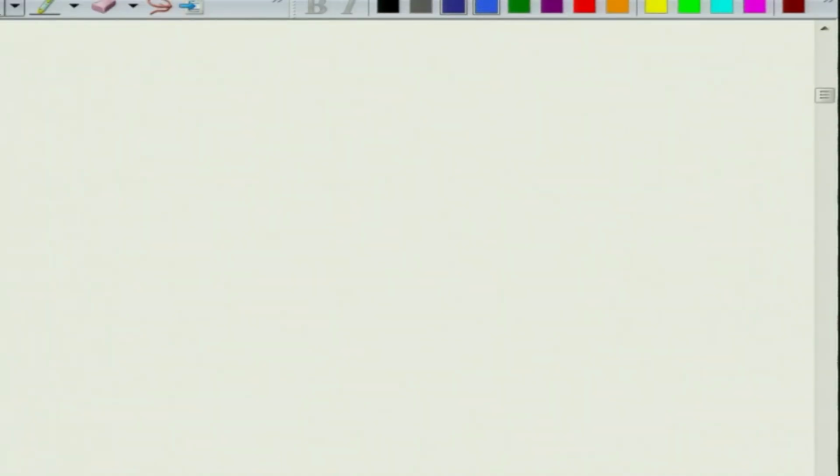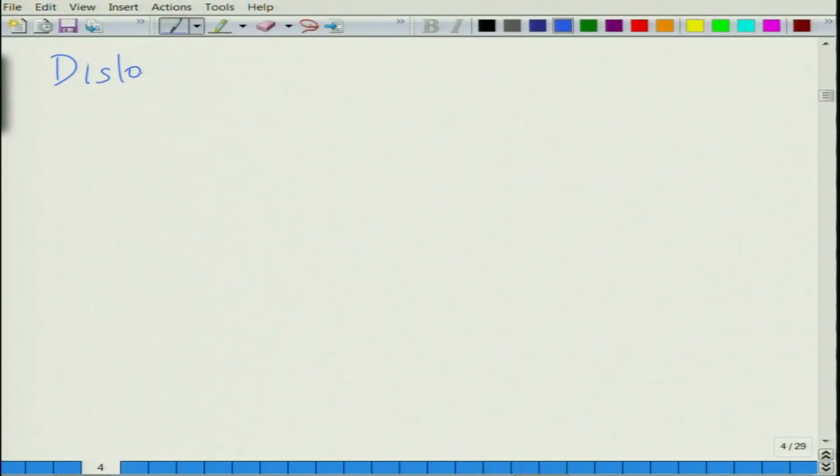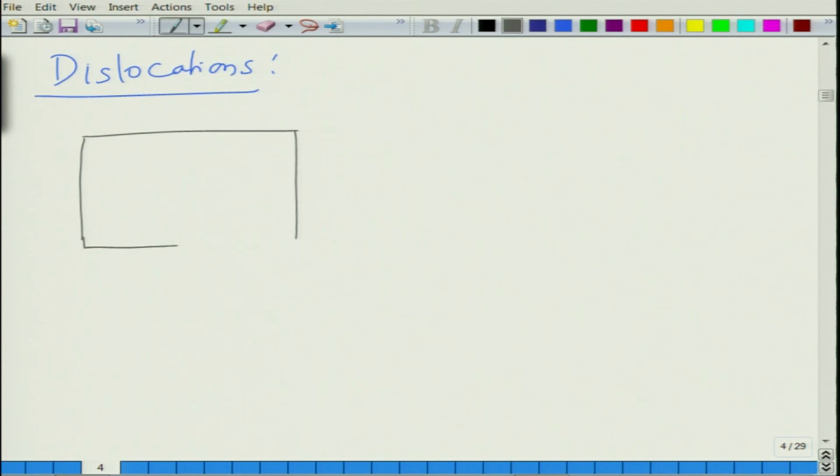We have seen that in little detail earlier in another course, structure of materials, but for the sake of introduction, let us just see what dislocations are. So, basically we are saying dislocations, as we have seen, in a perfect crystal. If you take a perfect crystal like this, and in this perfect crystal let us make a few grids.